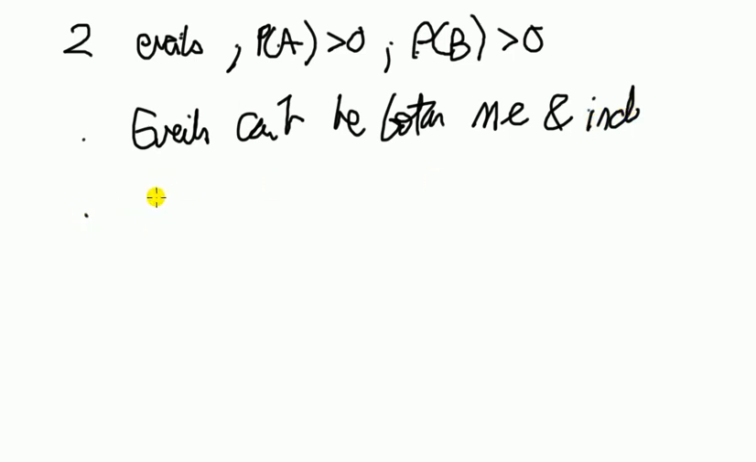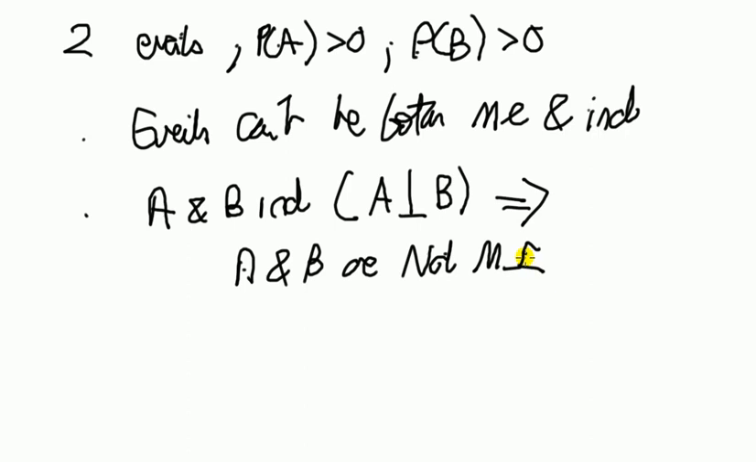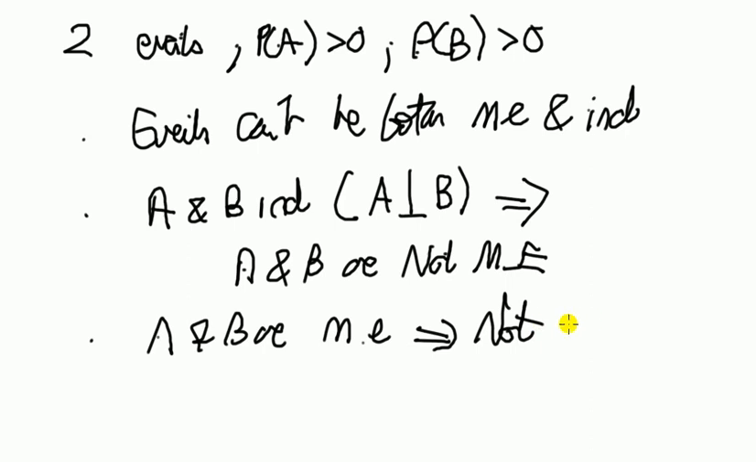Second thing. If A and B are independent, another way to write that, if you're interested, is like this. If A and B are independent, this implies A and B are not mutually exclusive, and if A and B are mutually exclusive, it implies they're not independent. In other words, in short, if it's one, it can't be the other one.